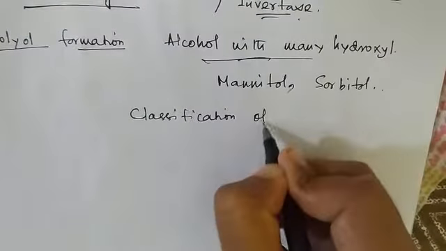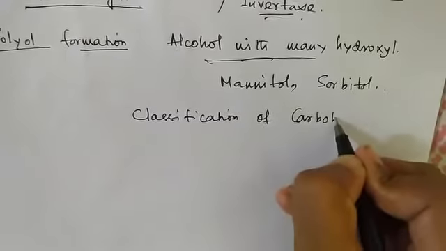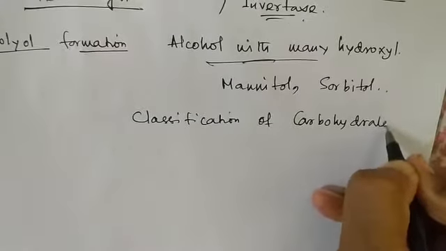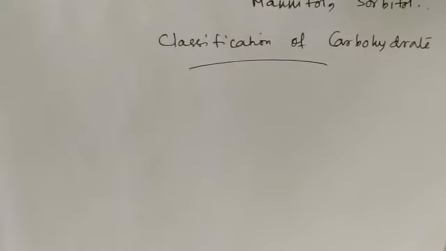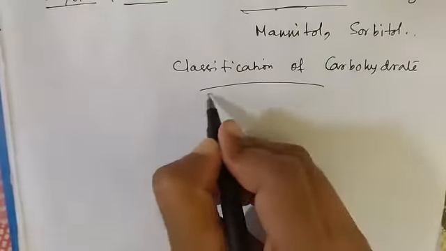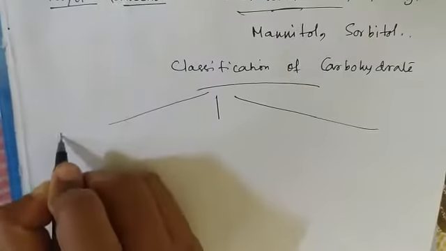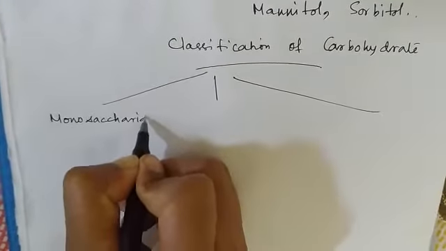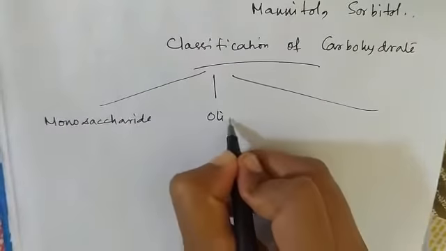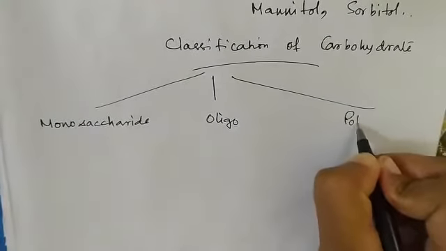As you all know, carbohydrates are composed of monosaccharide units. According to their structure, they are divided into three parts: monosaccharide, oligosaccharide, and polysaccharide.